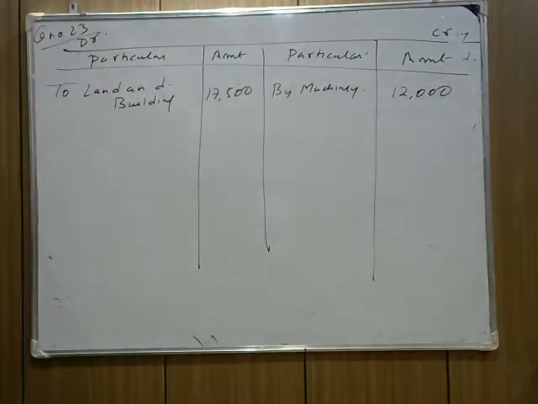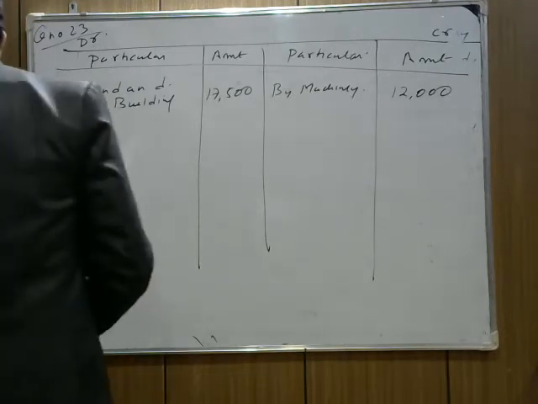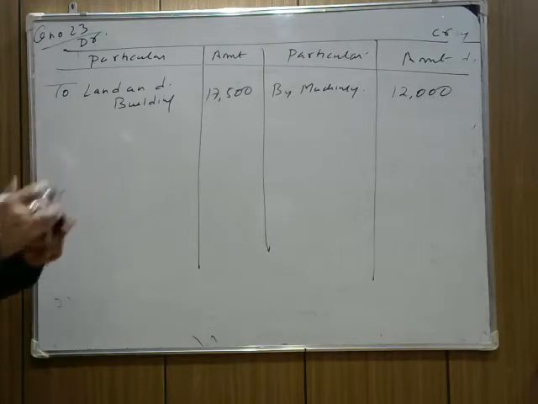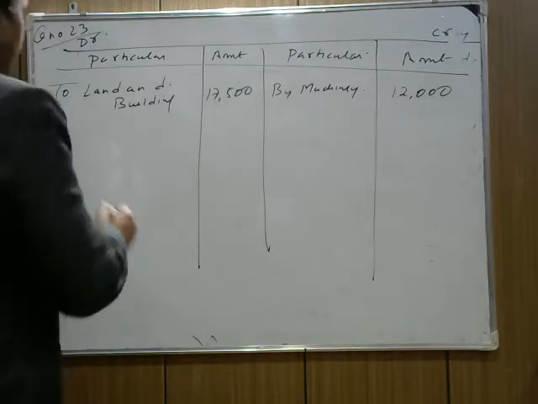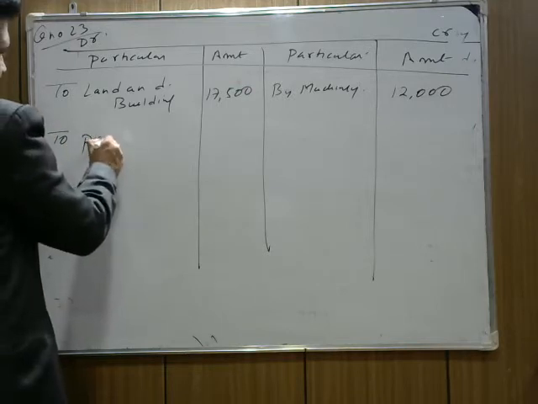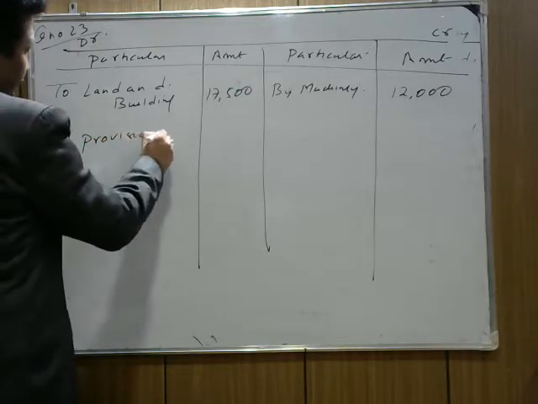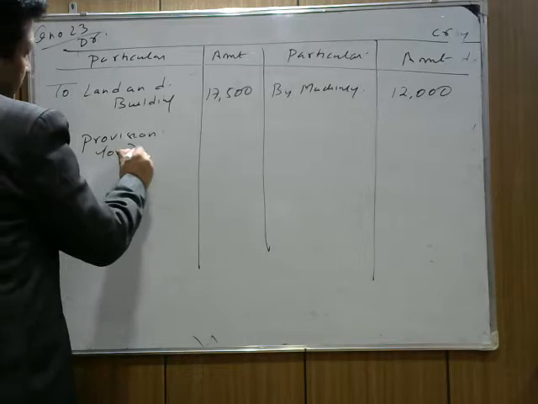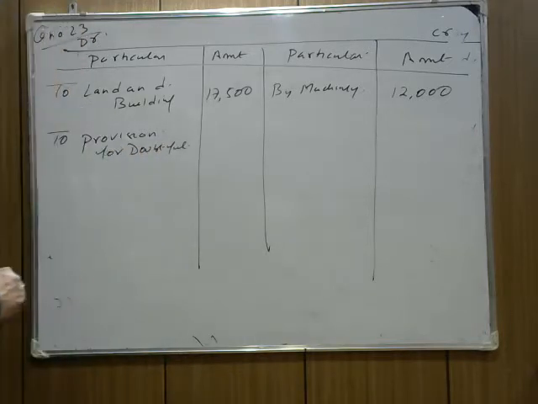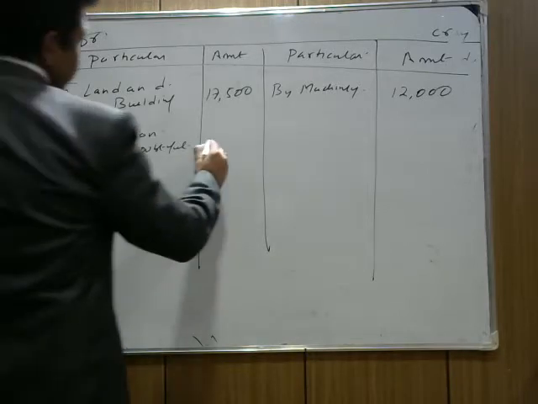I hope it's clear. The next part says a provision for doubtful debt is to be created at 5% on sundry debtors. It means 5% is the amount that you are not going to receive. We write to provision for doubtful debt, because it is doubtful whether you will receive it or not. The debtors amount given in the question is 50,000, and 5% of that is 2,500.